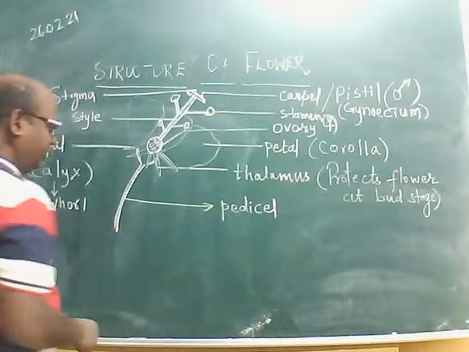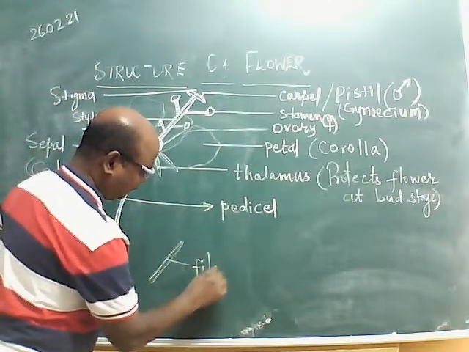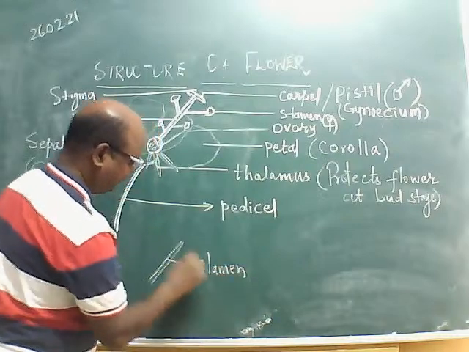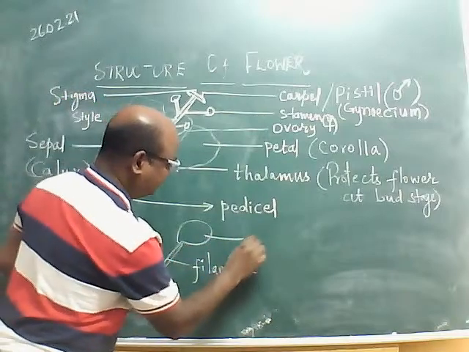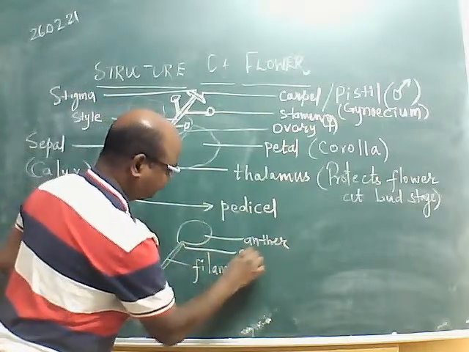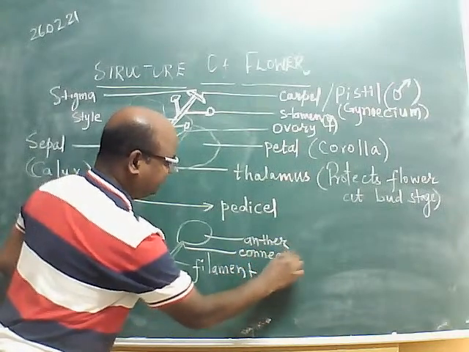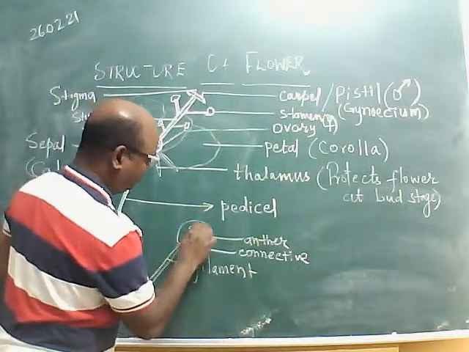Each stamen consists of a filament, tube-like, connected with a sac-like anther. This is the connective. Inside the anther there are pollen grains.